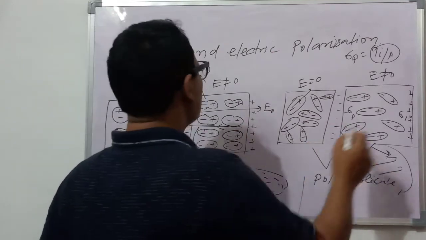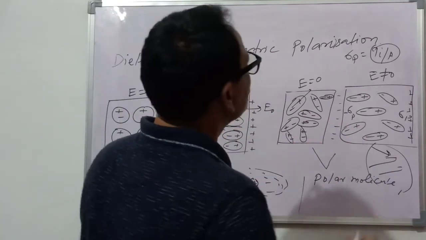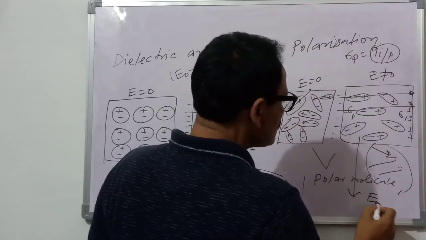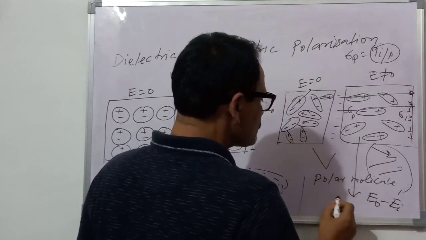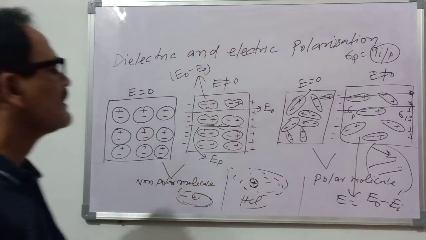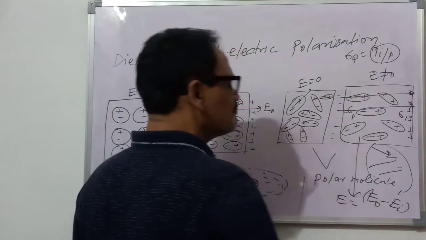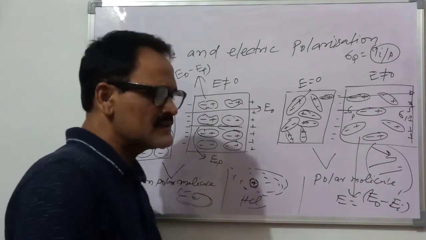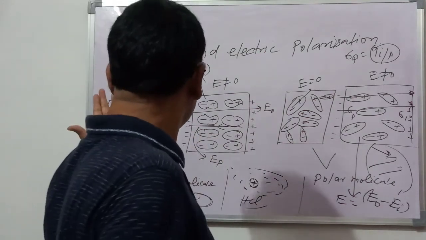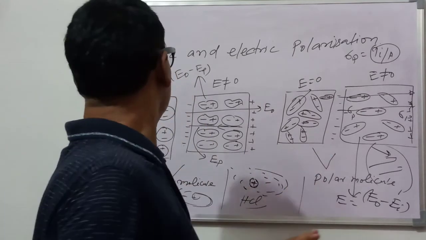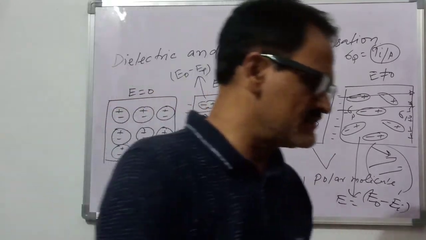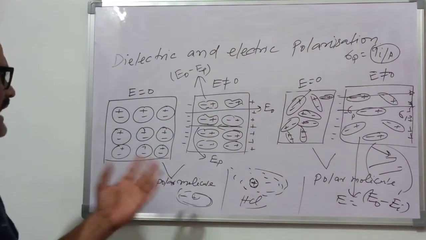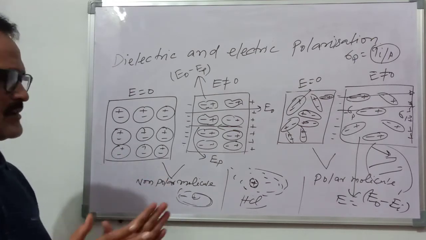And here also when it is placed in the external electric field, suppose this is the external electric field, then the net electric field inside this is the external minus induced, and this will be reduced by a factor, and that factor will be discussed in the next days or next topics. And thus we can say that either it may be polar or non-polar dielectric, it will show the dielectric effect, meaning there is a reduction in the electric field inside the dielectric when it is placed in the external electric field.